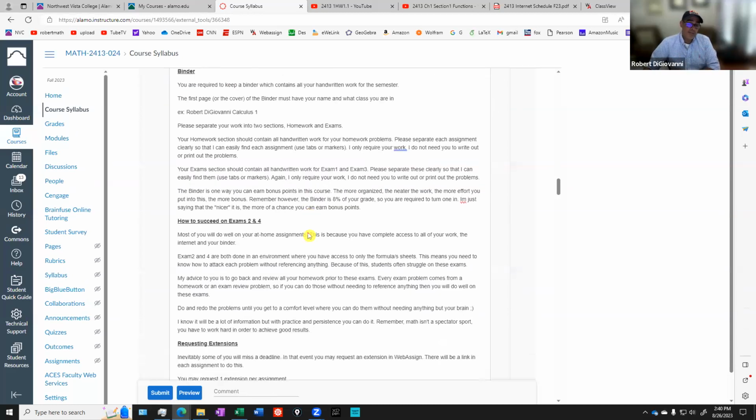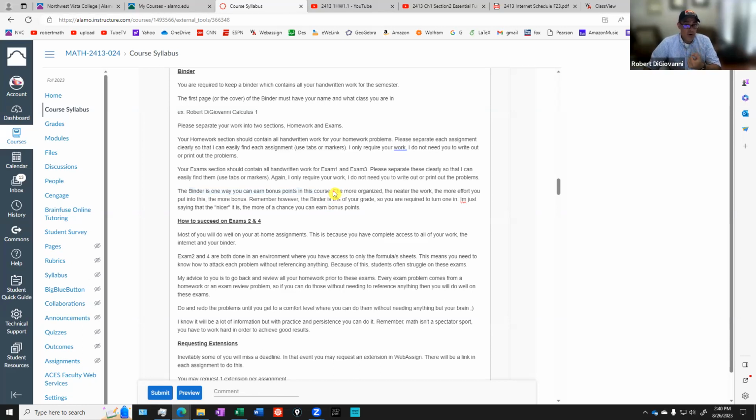Now, the binder is a place where you can earn extra points in the course. Everyone always asks me at the end of the semester, hey, is there anything I can do to bring my grade up? My answer is yes. You could have been keeping a very good binder together. You can get a lot of bonus points for this. I'm not going to paint myself into a corner right now and tell you how much, but I will just say that it could be significant for your grade. It could move your grade quite a bit.